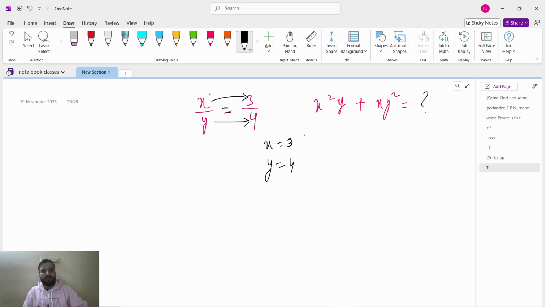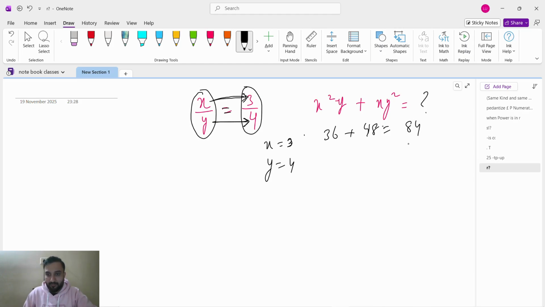If one ratio is equal to the other ratio, numerator will be equal to numerator, denominator will be equal to denominator. So we'll substitute x is 3, 3 square 9, 9 fours are 36, plus y square, 4 square is 16, 16 threes are 48. So 36 plus 48, we will get 84 as the answer.